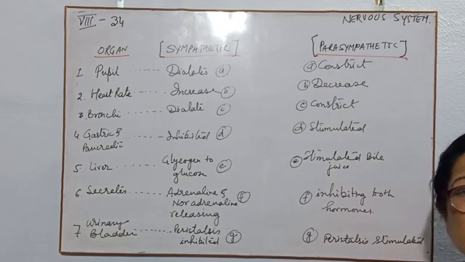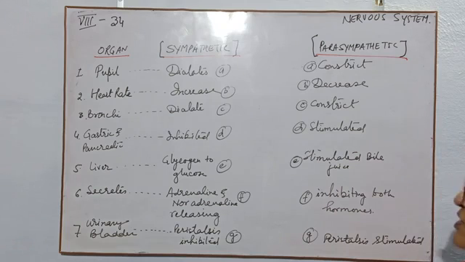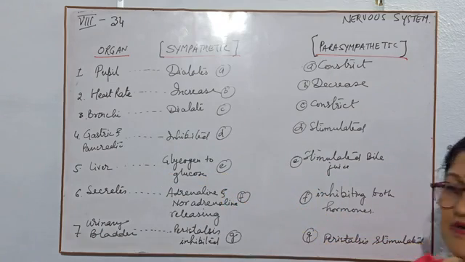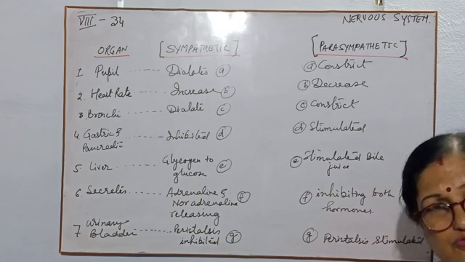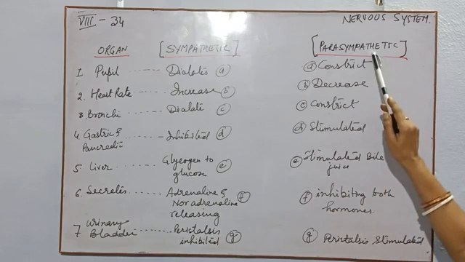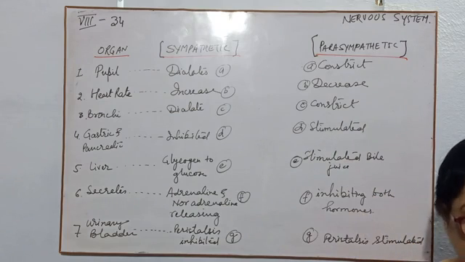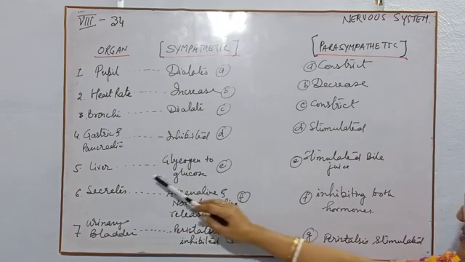Inhibit means to reduce or to stop, to check it. So the sympathetic system will inhibit the secretion of gastric and pancreatic juices. But the parasympathetic system will stimulate the secretion. That means it will increase the rate of secretion from the stomach and pancreas.